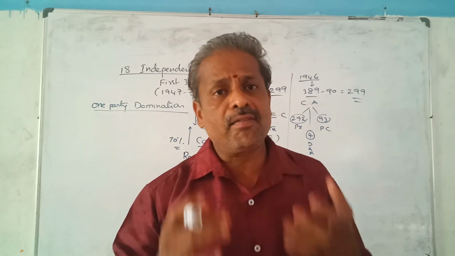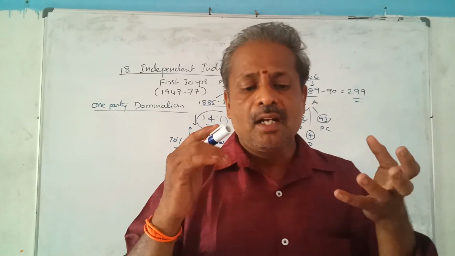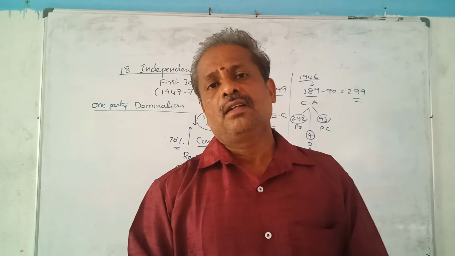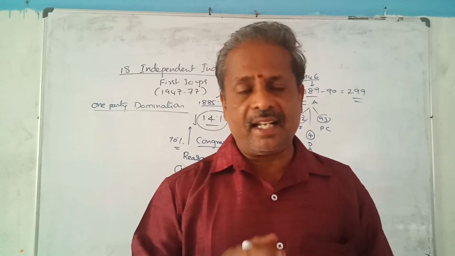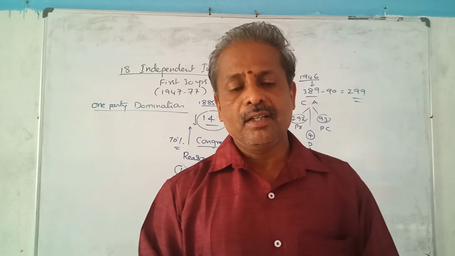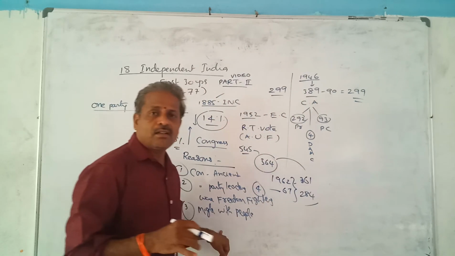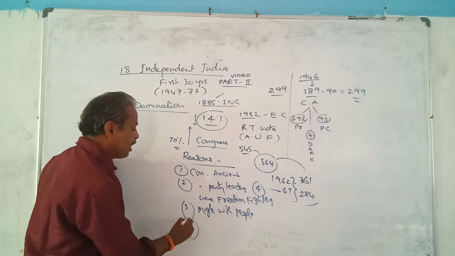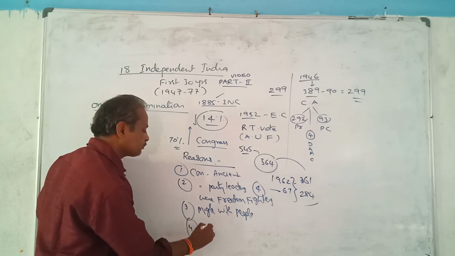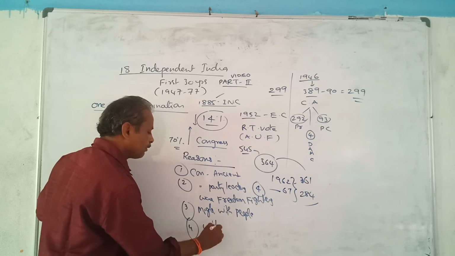The leaders always mingled with the people, they were always discussing the problems of the people and solving their problems immediately in the area without any delay. That is also one more reason why the people liked the Congress party. And number 4 is Congress party leaders worked with unity.